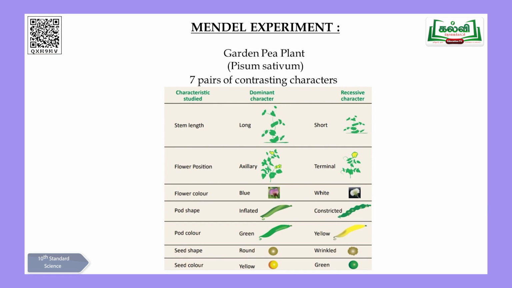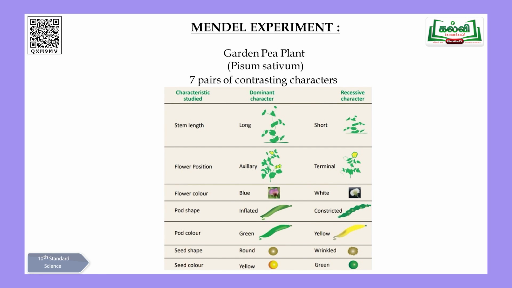Here we have 7 pairs of contrasting characters which were selected especially in the pea plant by Mendel for his experiments. You can see here, children, the height of the stem, as I told you, tall and dwarf. Dwarf is nothing but short. Flower position is the second characteristic feature, whether flowers are present at the axis region, axial, or the terminal end. Again, pod shape. Pod is nothing but, now it's the season for green peas in the market. When you buy the green peas, it will be like this, isn't it? Lobes will be there, an upper lobe and a lower lobe, and we remove that. Inside only we get the seeds of the pea plant. So these lobes are called the pod. So pod shape, whether the shape is inflated or constricted.